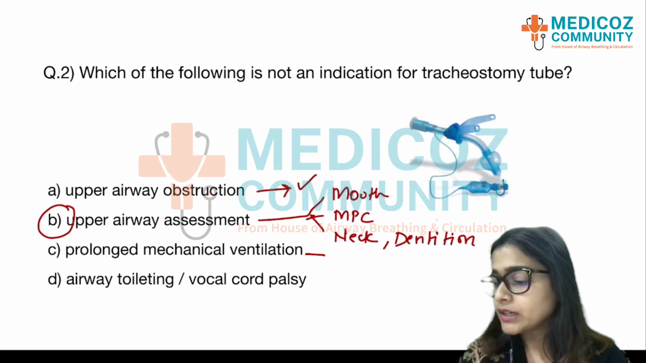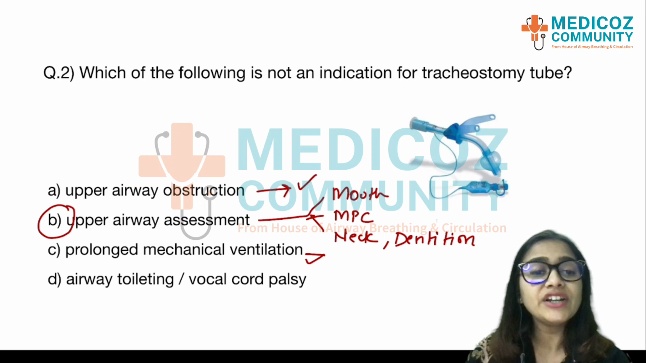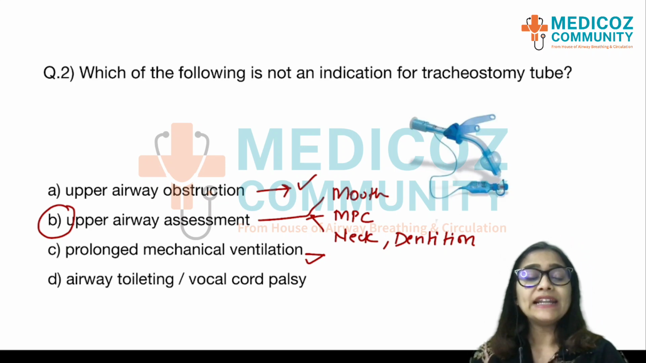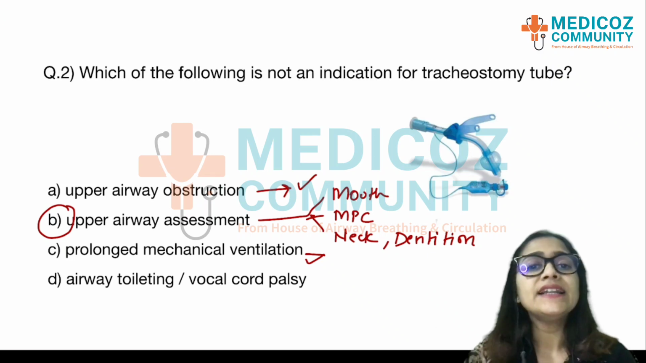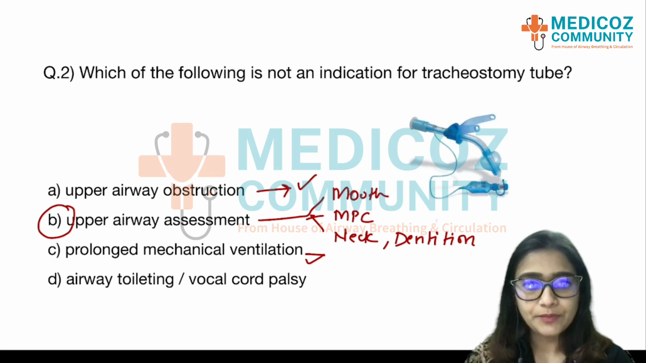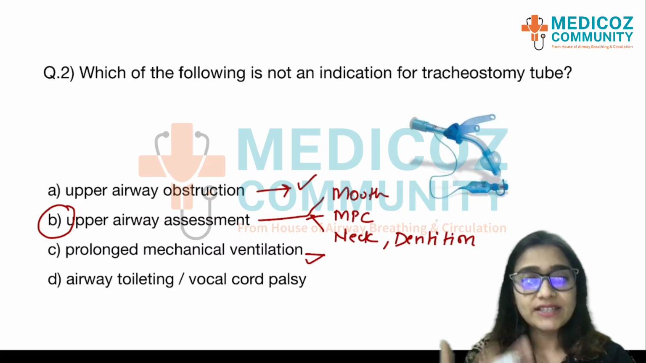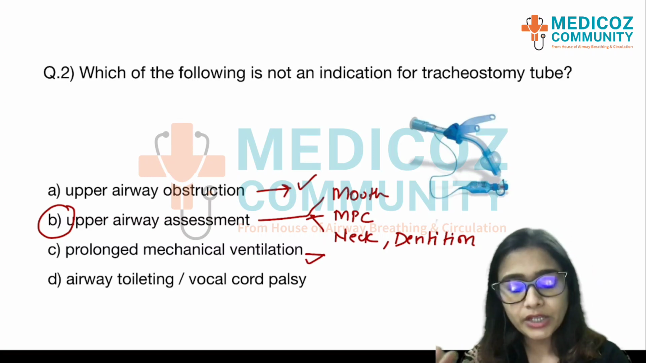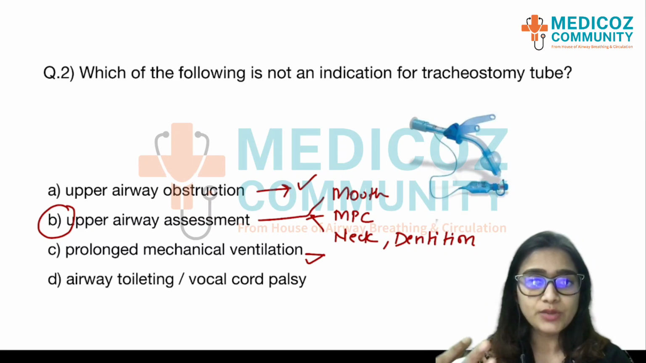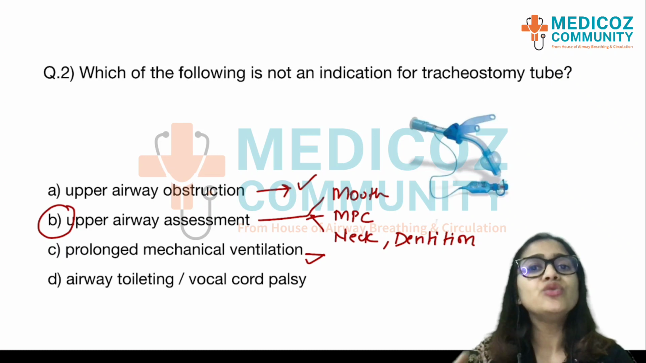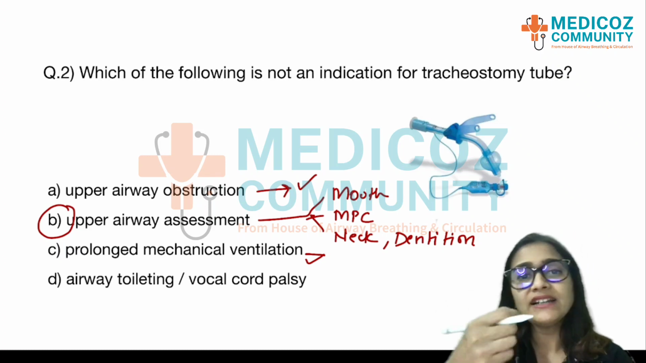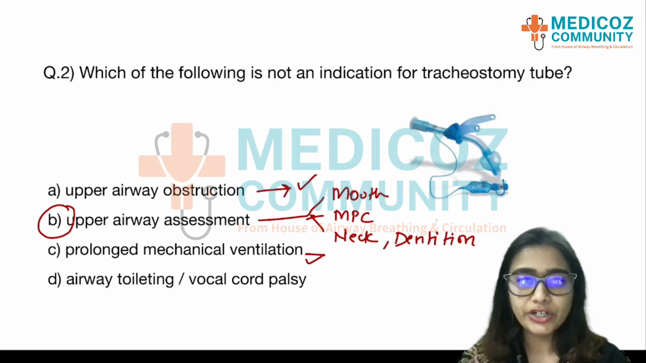Coming to option D, airway toileting or vocal cord palsy, whichever it might have been. Now airway toileting as in clearing the airway for any secretions, right? Whether it's just the airway or they clear the lungs for any secretions, that is they'll give the patient good nebulizations which will help to clear out or loosen these secretions. Then they'll do some chest physiotherapy, and then they'll bring out the secretions and clear it with the suction tubing.